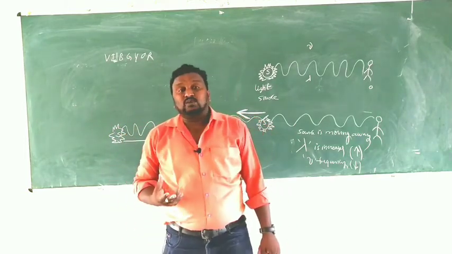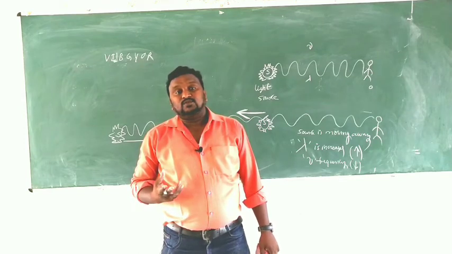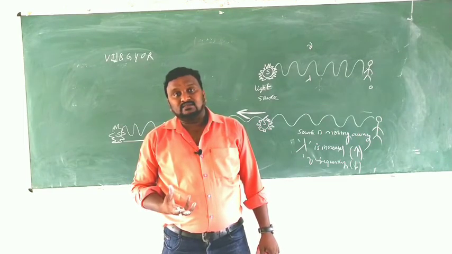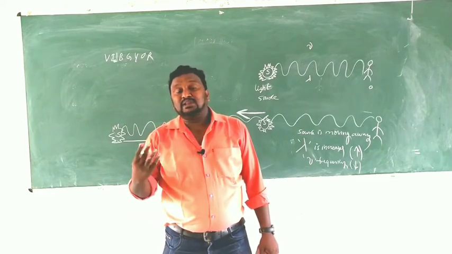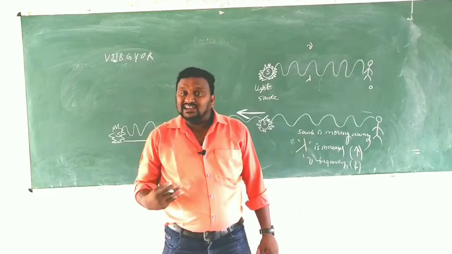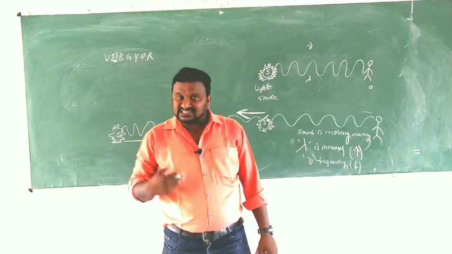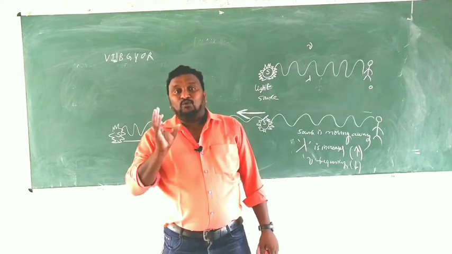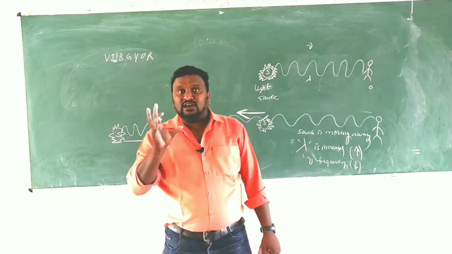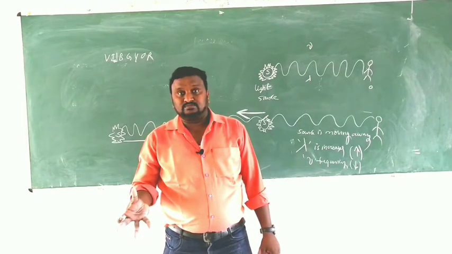Which color has more wavelength? Yes, red color has more wavelength and violet has minimum wavelength. And violet has more deviation, red has less deviation. So now tell me, when are we getting the red shift and when are we getting the blue shift?